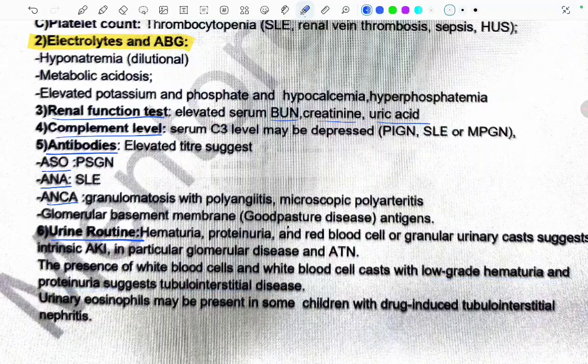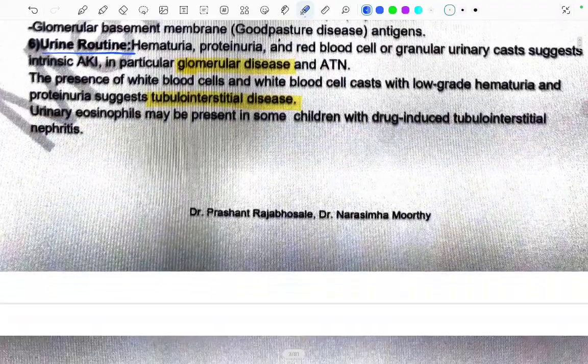Via the urine routine, what we can differentiate is whether it's a glomerular disease or a tubulointerstitial disease, right? If it is a tubulointerstitial disease, then there will be presence of white blood cells and white blood cell casts, and low grade hematuria and proteinuria will be seen. In case of any glomerular disease and acute tubular necrosis, there will be hematuria, proteinuria, and red blood cells or granular urinary casts will be seen in intrinsic AKI. Urinary eosinophils may be present in some children with drug-induced tubulointerstitial nephritis. Okay, moving ahead to the urinary indices.